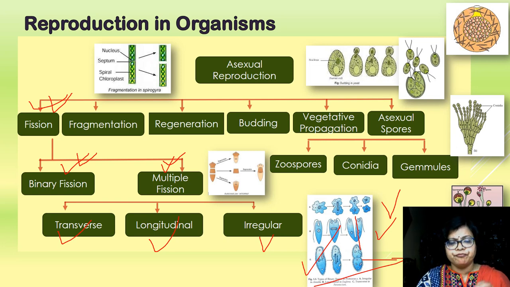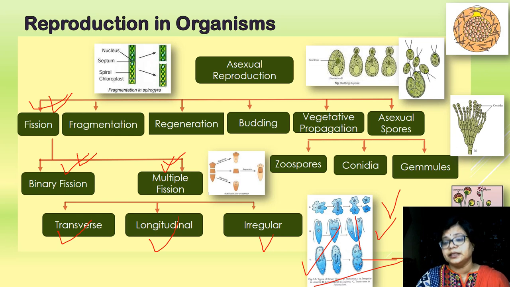Multiple fission we find in Plasmodium. What happens? Within the body, many cells are produced: the nucleus divides to form many nuclei, and each nucleus gets surrounded by cytoplasm and forms small cellular structures. It remains surrounded by a hard covering, which helps to overcome the unfavorable condition.